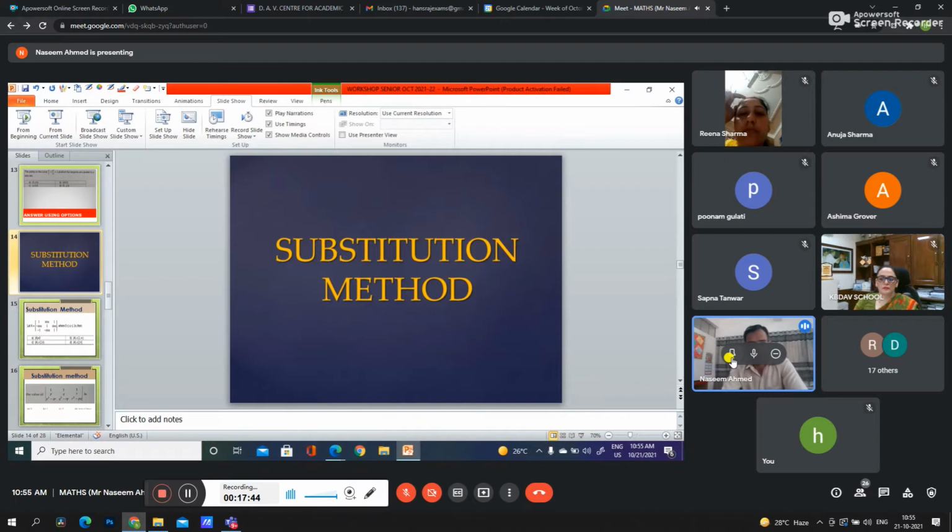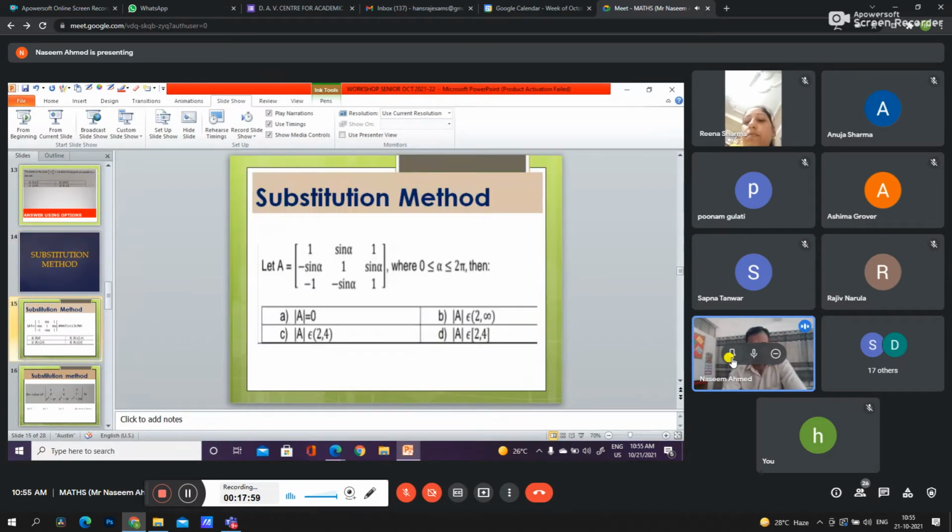Now, the substitution method. How to solve the question using the substitution method? In section B, we will get some lengthy or calculation based questions. How to attempt these questions in an easy way? So here is a question from the CBSE sample paper. A is the matrix 1 sin alpha, from the matrix chapter, and the condition given for alpha is 0 to 2 pi.